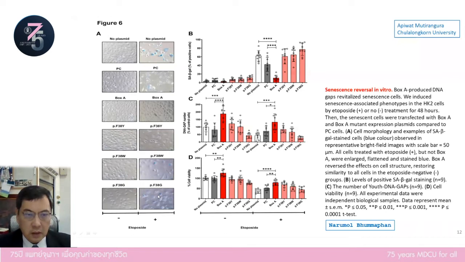These 3 plasmids are also box A, but have mutations at the key amino acid or molecular switch. You can see that only box A can rejuvenate cells, but the other plasmids cannot. And we also show the cellular structure of cells, and the number of SA beta-gal, which is a senescence marker. We also show increased DNA gap, and we also show increased cell viability by box A.